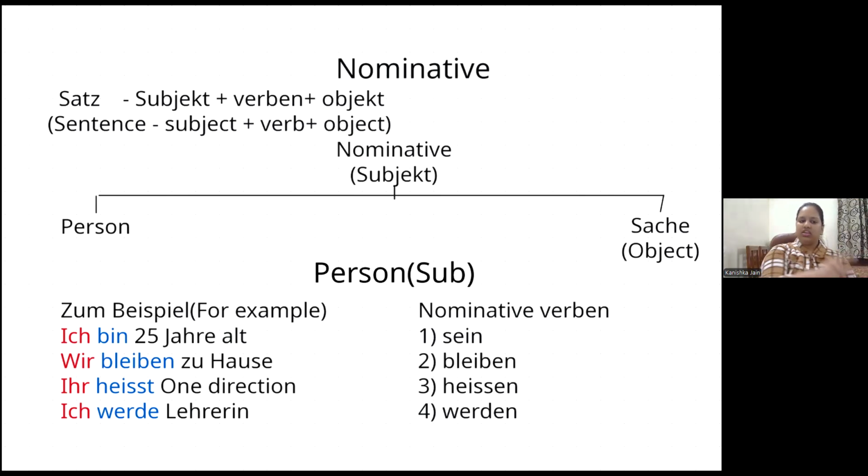Now you can see bleiben in the sentence with wir, heißen in the conjugated form with ihr, werden with werde in ich, but sein with ich has bin. How come? Actually, this is an exceptional verb. When the verb changes itself absolutely according to the noun of the sentence, which is the subject, then verbs like sein change themselves completely, which is bin, bist, etc.